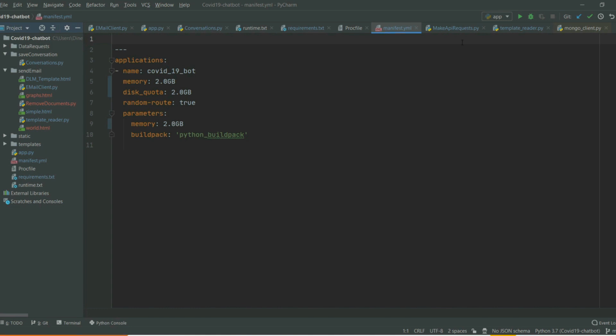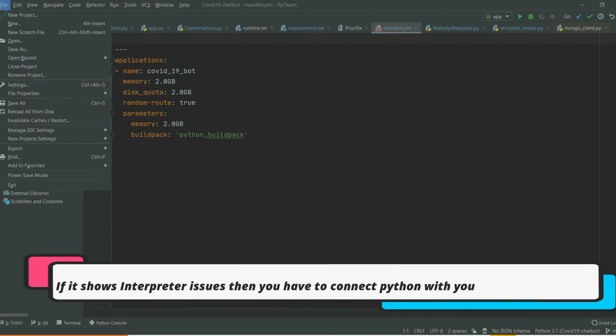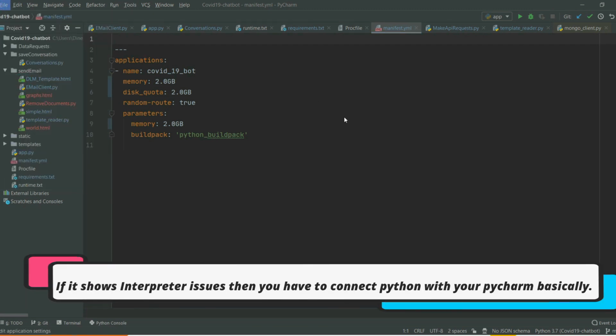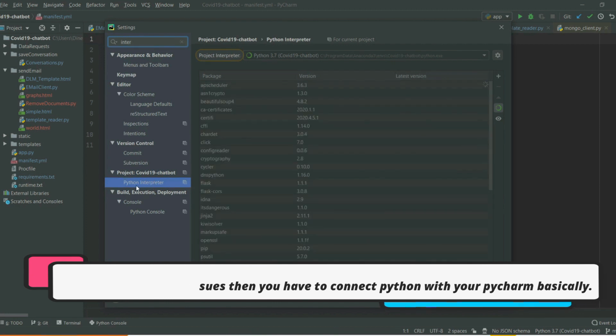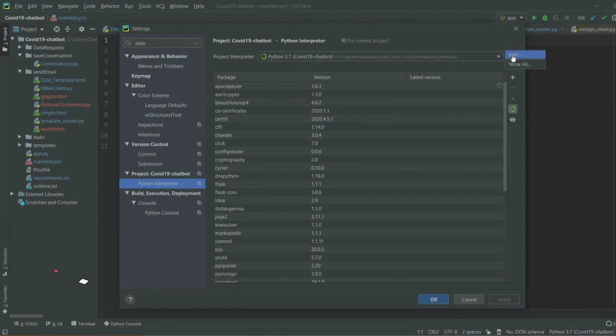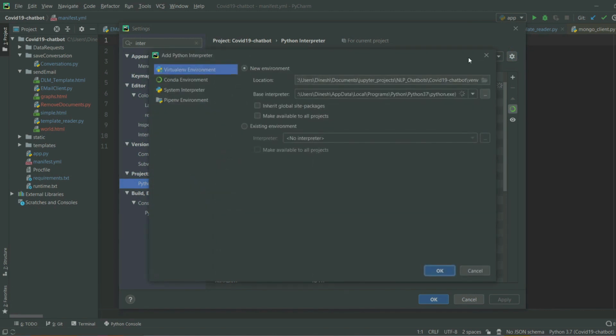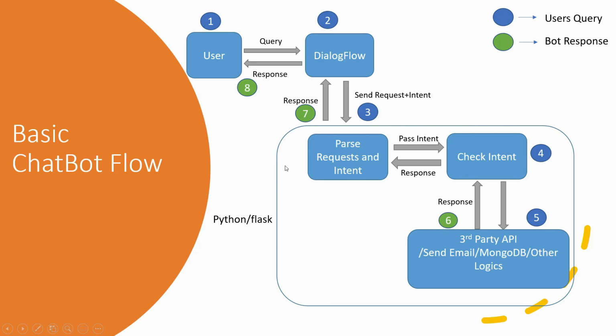If it tells you that the interpreter is not found, or something like this, you just need to go to File, then Settings, then search for Python interpreter. Or you can go to the add option here and set your new environment like this. You just need to give the Python .exe's path. You just need to set your environment framework.